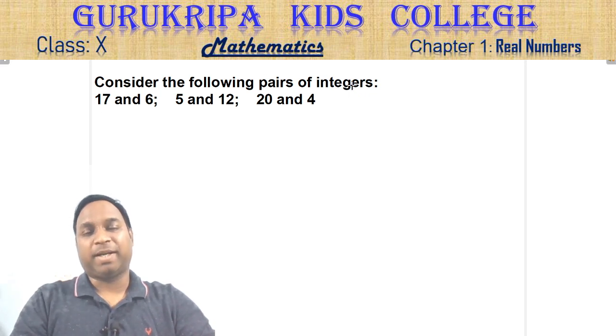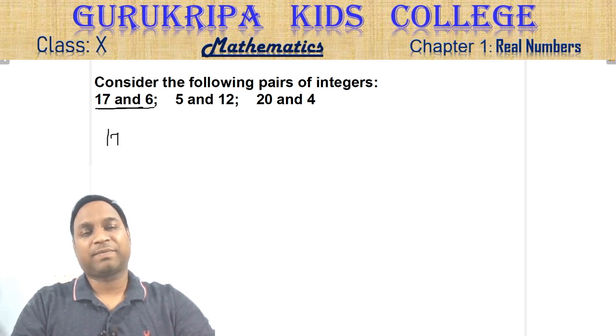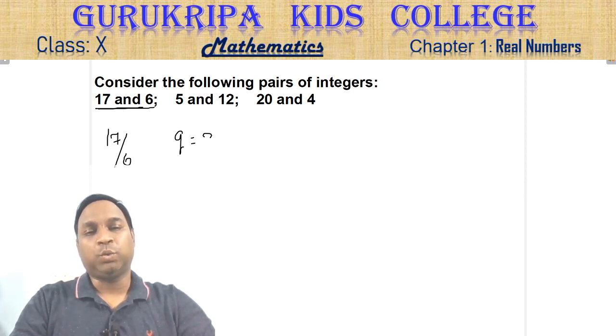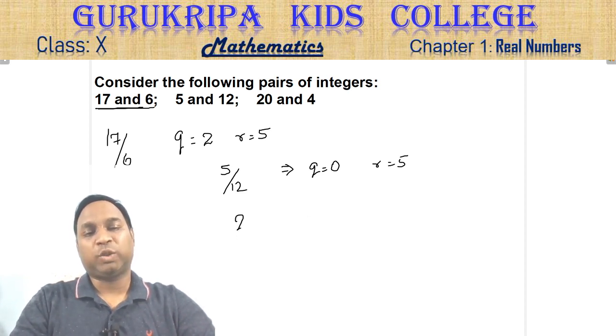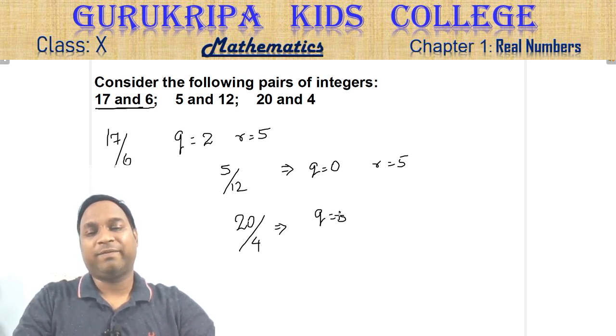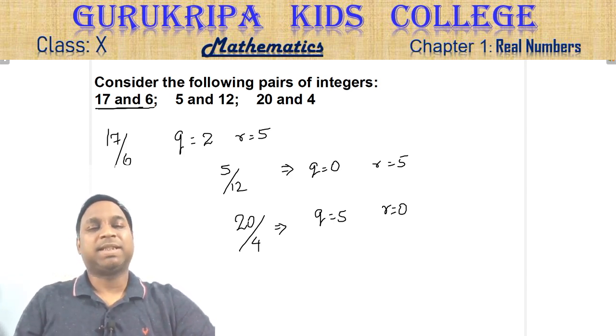If you see this pair of integers, 17 and 6. If you divide 17 by 6, what quotient will you get? Quotient will be 2, remainder will be 5. Now divide 5 by 12. What will you get? Quotient will be 0, remainder will be 5. Again, divide 20 by 4. What do you get? Quotient is 5, remainder is 0. This is as simple as that.